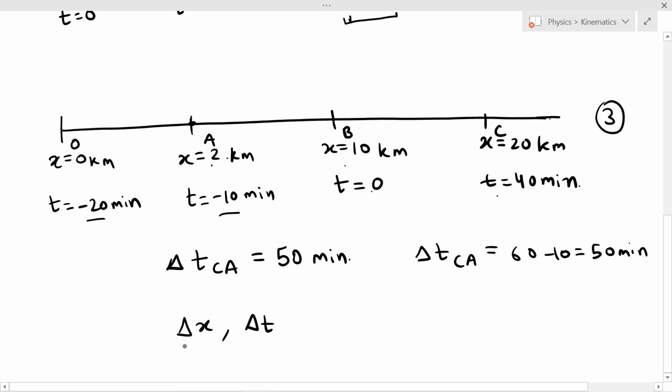And hence, in physics, we will see displacements and time intervals written like delta x and delta t. So this is useful. These are the quantities on which observers from every frame will agree, and hence they are important.